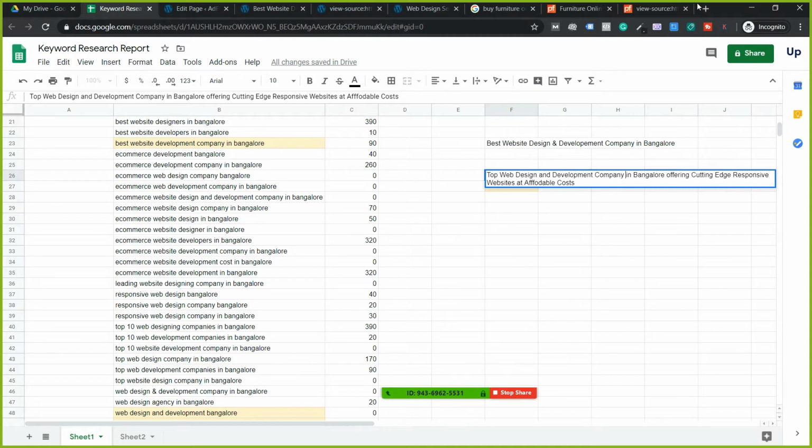I search for web design company in Bangalore. Let me see what my competitors are writing. Okay, so again guys, it's keyword optimized, and it's completely human readable. Top web design and development company in Bangalore, offering cutting edge responsive websites. Can I say responsive web design company? Responsive web design company in Bangalore. I think responsive web design company in Bangalore is covered.